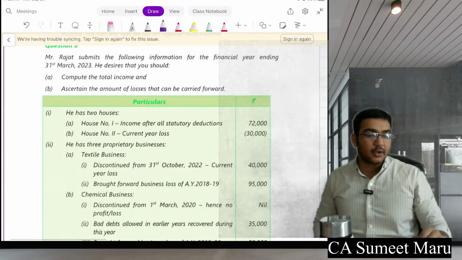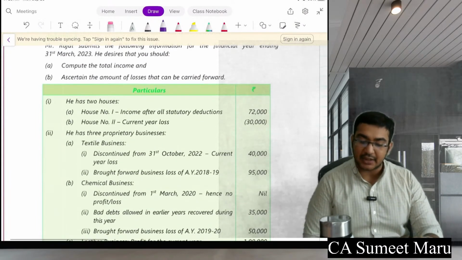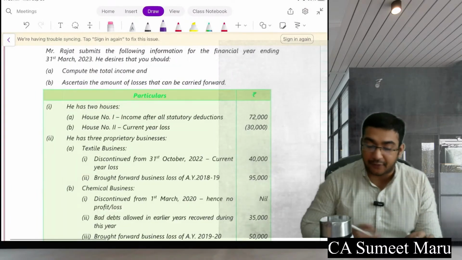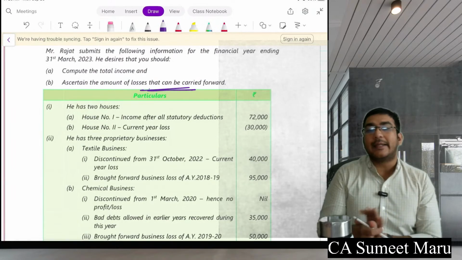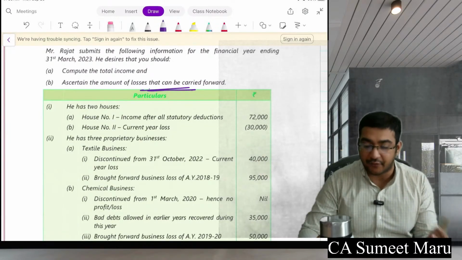Okay, I'm reading the question for you. Mr. Rajat submits the following information for the financial year ending 31st March. He desires that you should compute the total income and the amount of losses that can be carried forward. See, it's asked separately, so please maintain a separate working note. We will give a separate answer which will state all the losses carried forward.